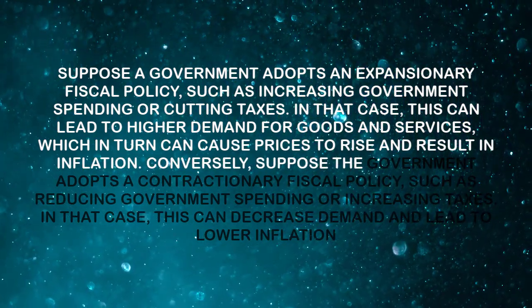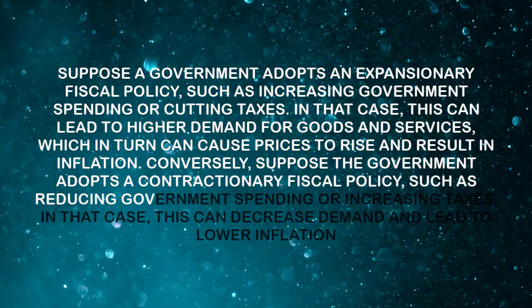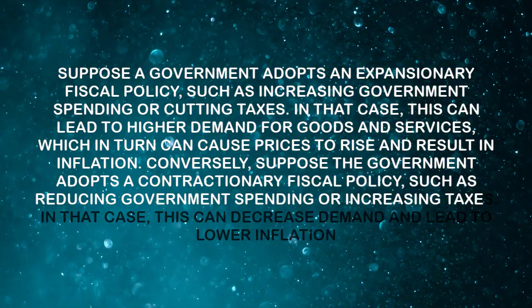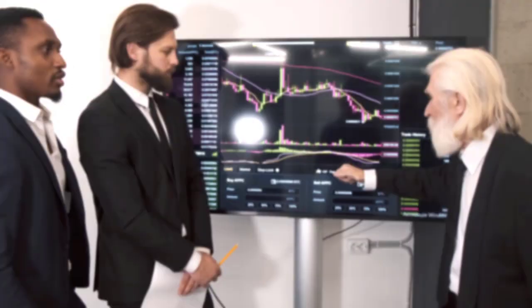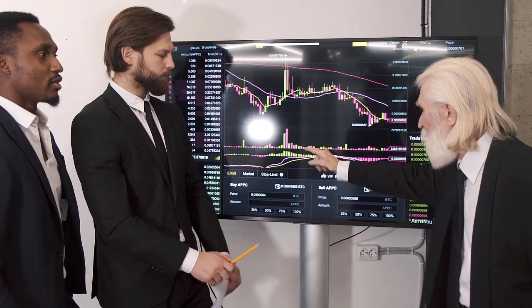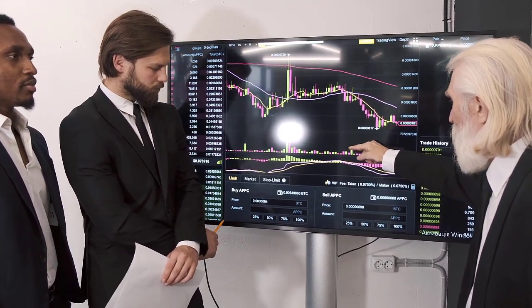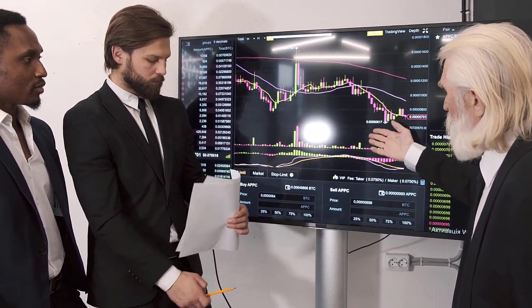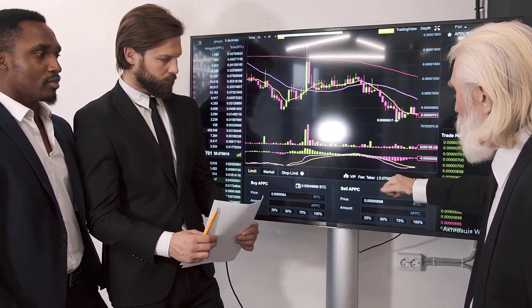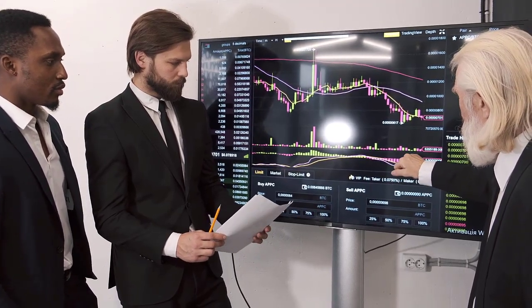Conversely, suppose the government adopts a contractionary fiscal policy, such as reducing government spending or increasing taxes. In that case, this can decrease demand and lead to lower inflation. Similarly, changes in the money supply, interest rates, and other factors can also influence the rate of inflation. Macroeconomics seeks to understand these factors and their impact on the overall economy so policymakers can make informed decisions to maintain price stability and promote economic growth.